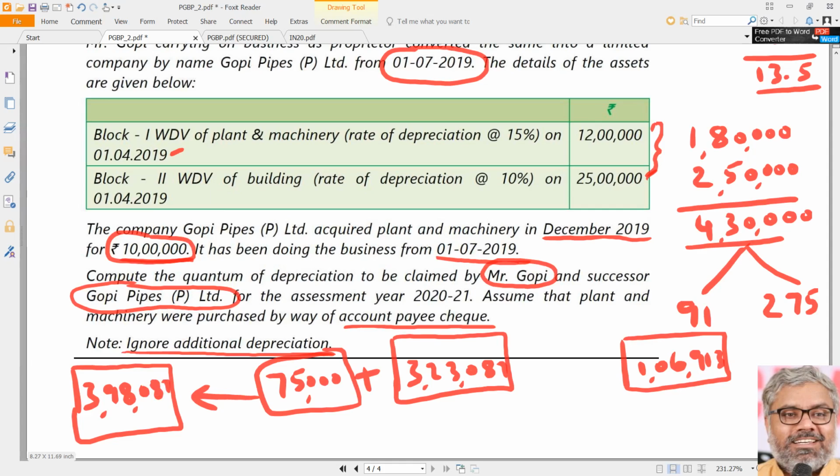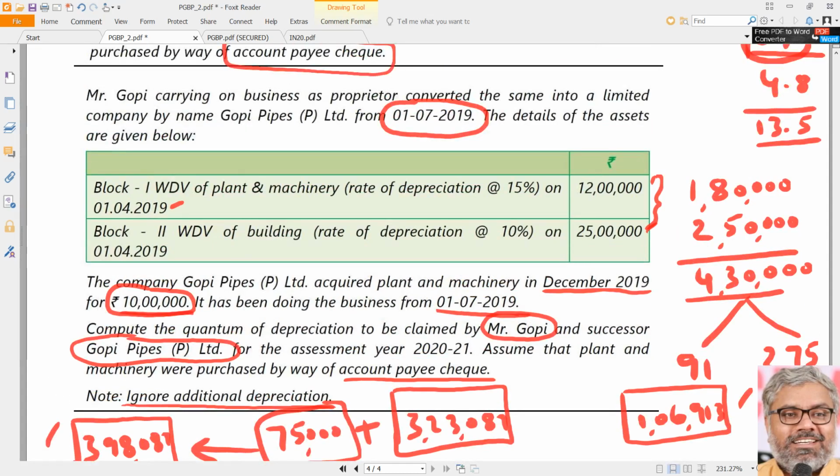That is the Gopi Pipes Private Limited depreciation, because it has purchased something else during the year also, which is also eligible for depreciation. But since it was purchased in December and put to use for less than 180 days, only 7.5% on 10 lakhs will be eligible. Anyway, I said ignore additional depreciation, don't worry about that. So the total depreciation that can be claimed by Gopi Pipes Private Limited is 3,98,087, and by Gopi is 1,06,913. That is the final answer for this question.